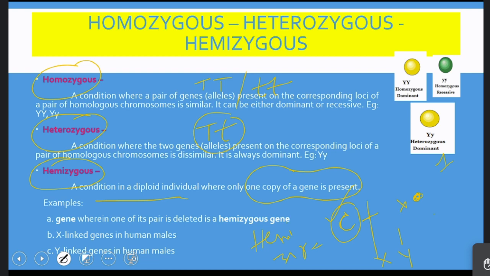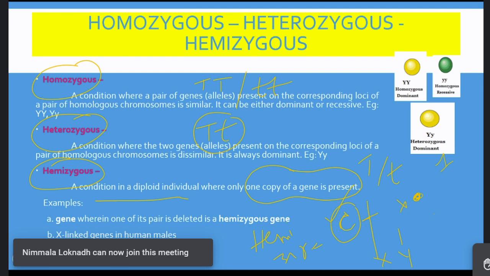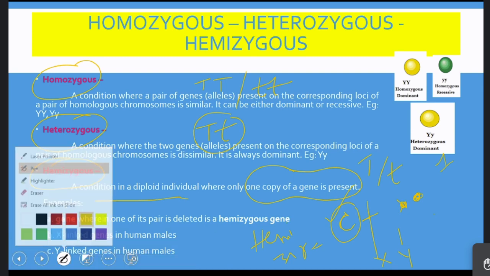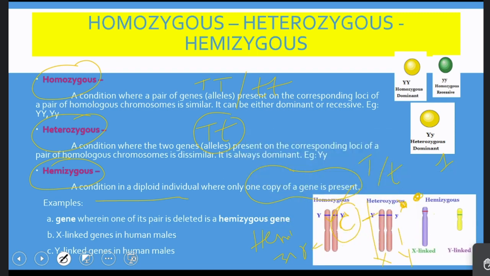In hemizygous, we can have either the dominant gene or the recessive gene, but never both, because the corresponding locus is absent on its counterpart. And such genes are called hemizygous genes. So that is the difference between homozygous, heterozygous and hemizygous condition.